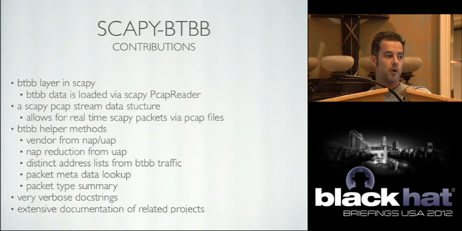But this is all post-mortem work, right? I wanted something a little more interesting. I wanted to see packets streaming down my screen as I'm analyzing them in Python. So I had two approaches here. The first being that I could have built a direct interface into the Ubertooth in order to stream the data directly into Scapy. But I chose not to do this for the first approach because it would limit people's use of my library to only using an Ubertooth, right? There's other stuff out there that can actually do this, such as the USRP, which can also output to PCAP files, right? So the route that I chose was to actually build a streamer interface for PCAP files in Scapy.